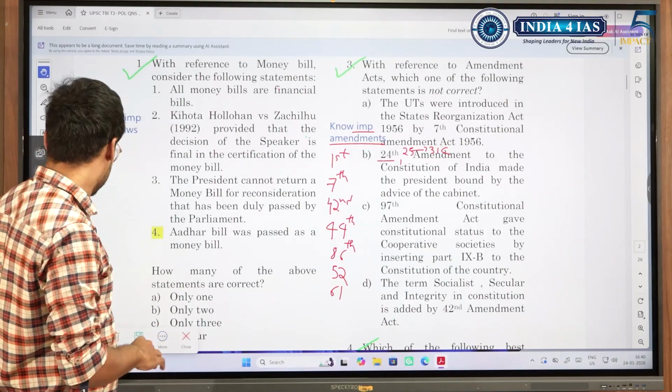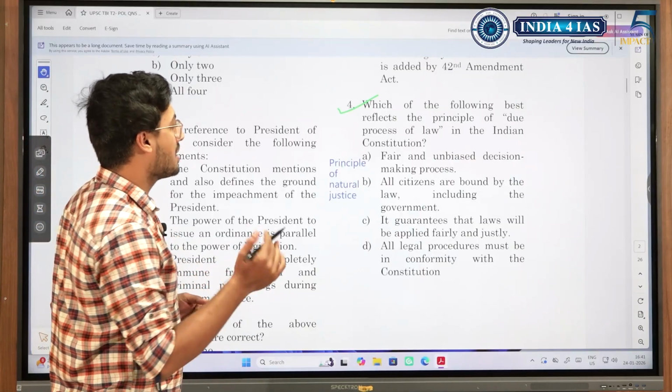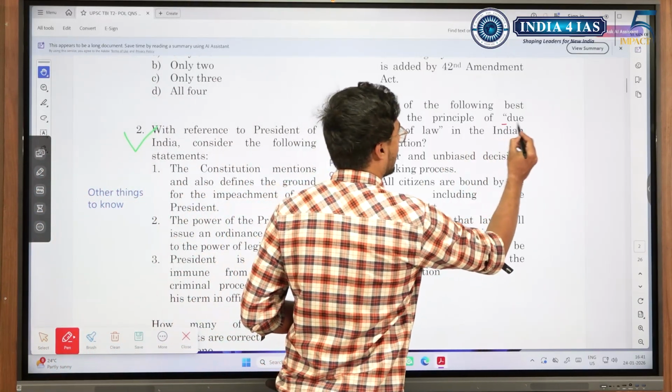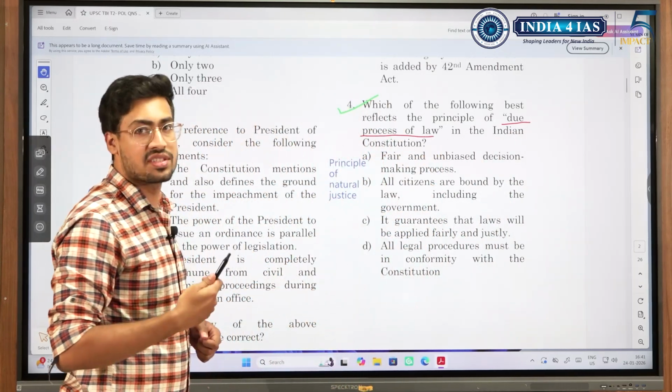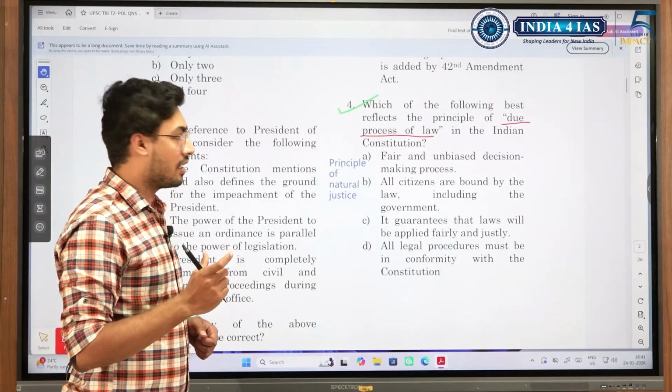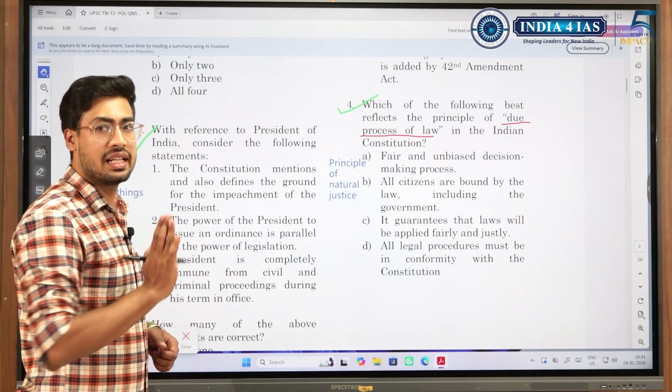So moving ahead, another thing in this question that I wanted to highlight: which of the following best reflects the principle of due process of law? India initially followed procedure established by law, but then due process of law was added by the Supreme Court by highlighting and expanding Article 21. So due process of law we have taken from the American Constitution.